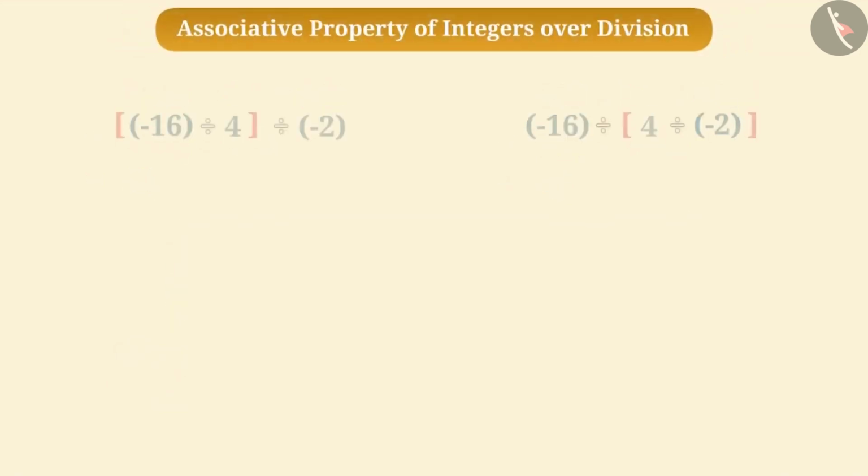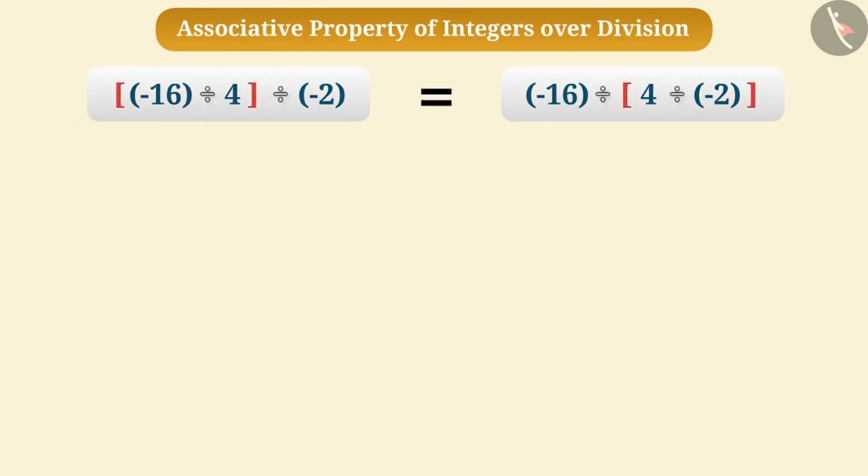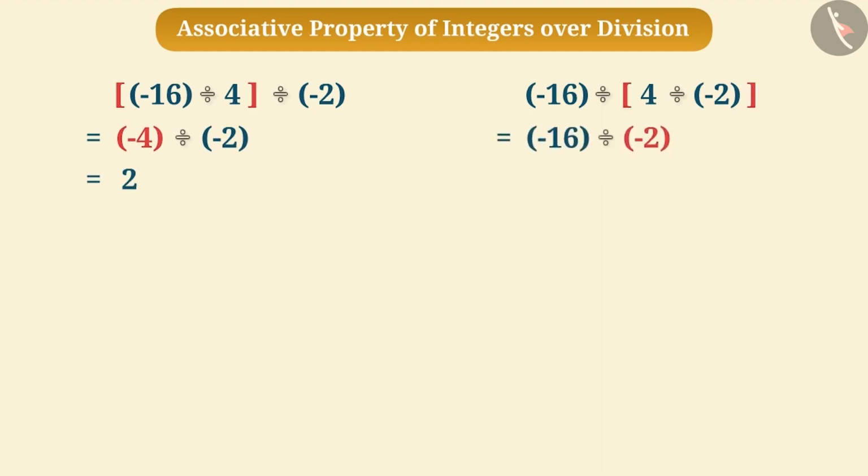Now, can you find out whether integers are associative over division? Think for a while. Let me tell you. Suppose we need to find the division of -16, 4 and -2, that is, we need to find the quotient. If we make a group of -16 and 4 and find the result of division, then the quotient will be 2. Similarly, if we make a group of 4 and -2 and find the result of division, then the quotient will be 8.